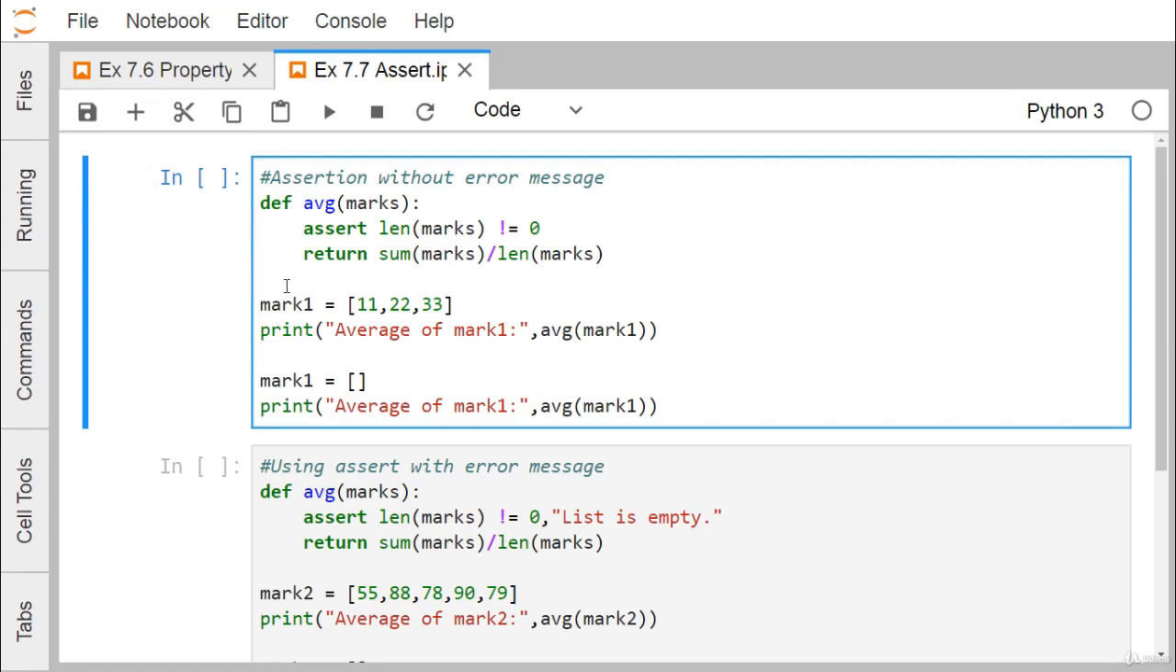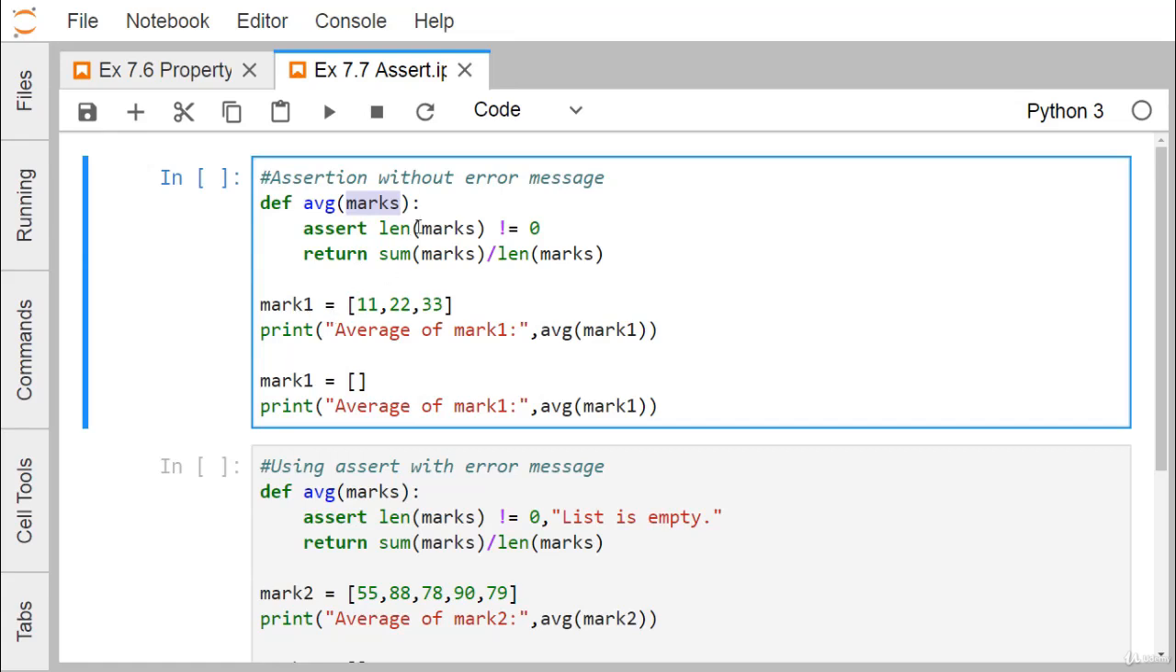As an example, consider this one. We have defined one function. The name of the function is avg, which will take this marks list as input argument. So assert len(marks) is not equal to 0. If the condition is true, that means the length of this list is not equal to 0, that means the list is not empty, then it will go for the sum of marks by len of marks. So it will calculate the average and that will be returned.